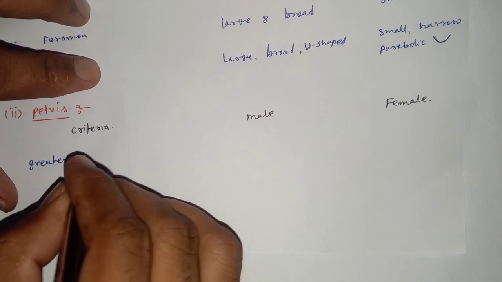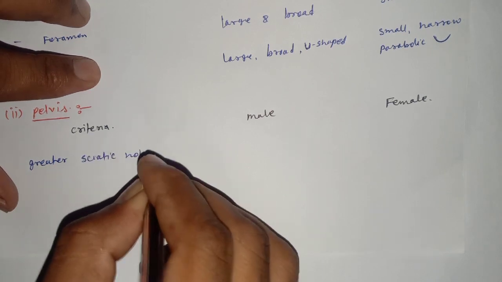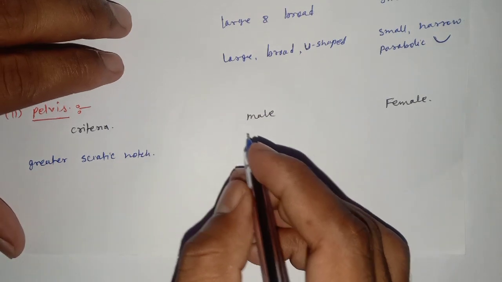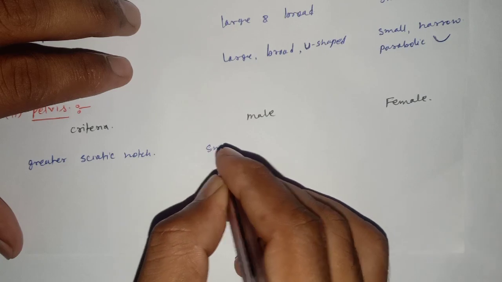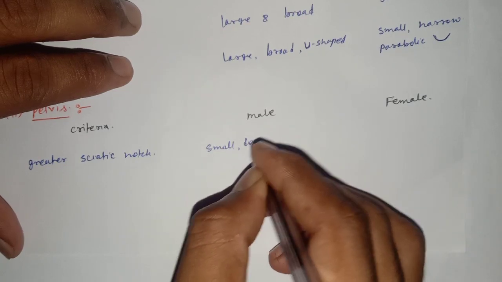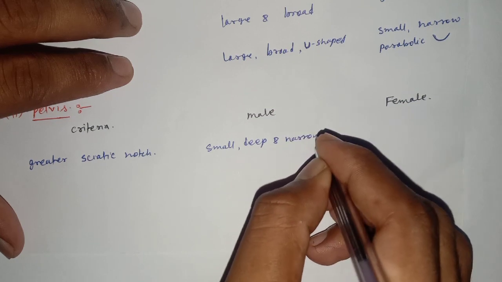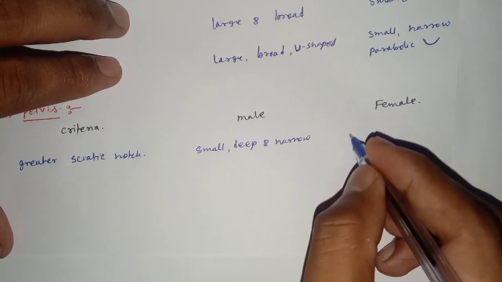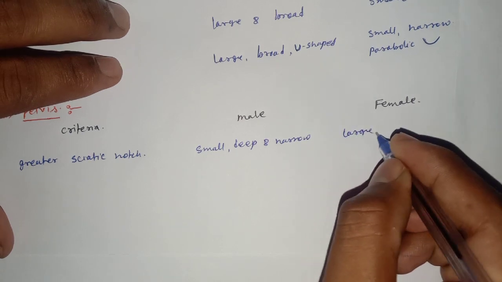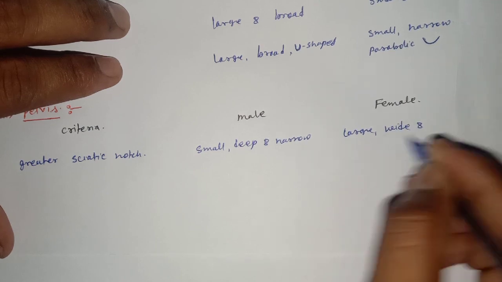Greater sciatic notch is small, deep and narrow in males, and large, wide and shallow in the females.